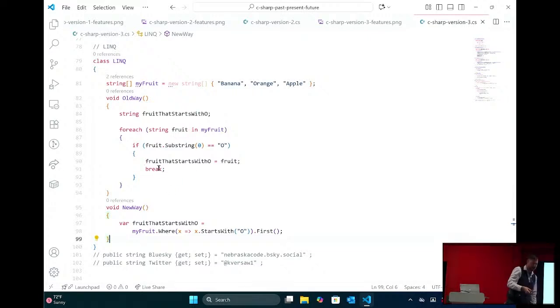But not only that, it adds a declarative paradigm to it, right? So instead of me saying, this is what I want you to do, computer, do this, look for this, do this, now I say, this is what I want, you figure out how to do it. And that's very powerful, right?